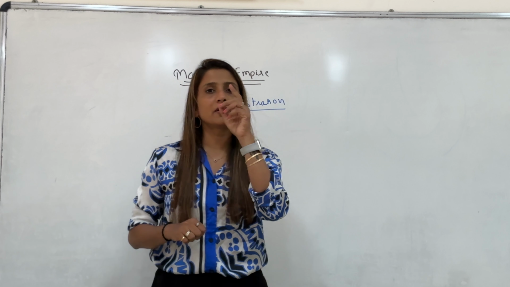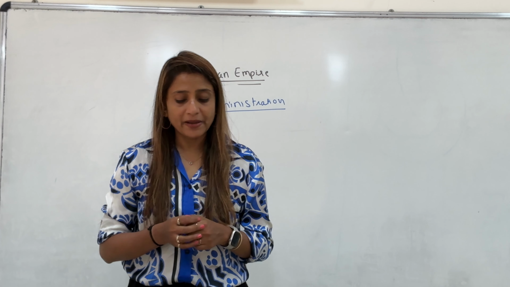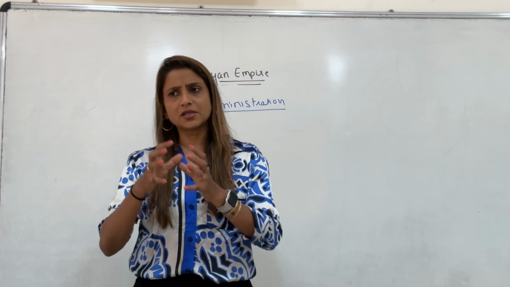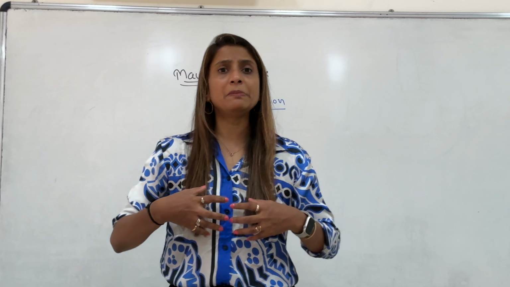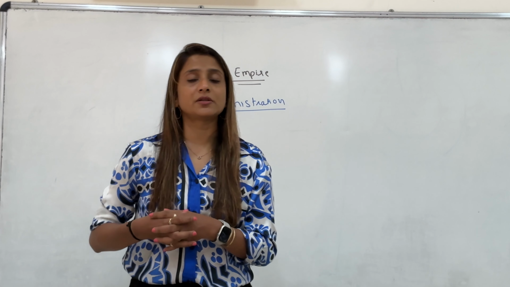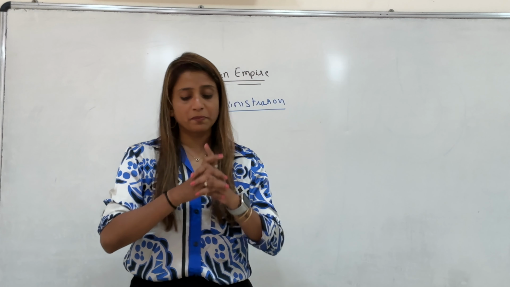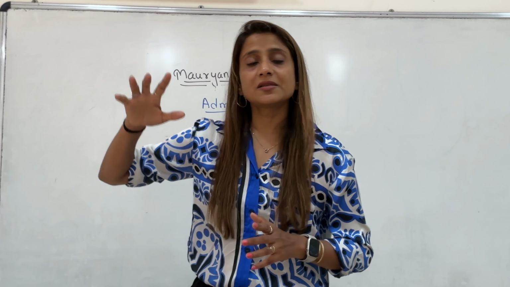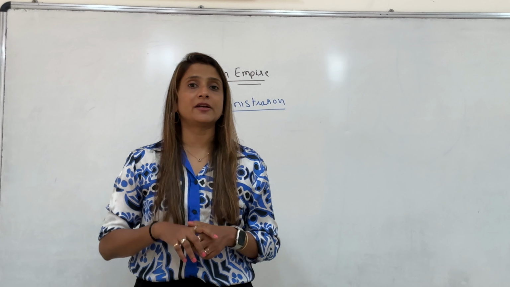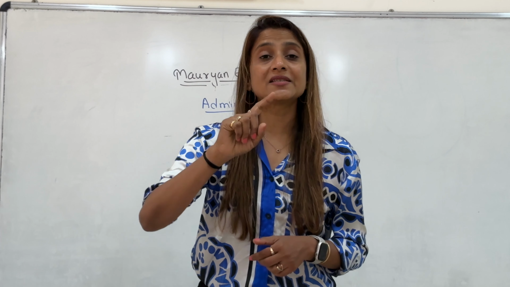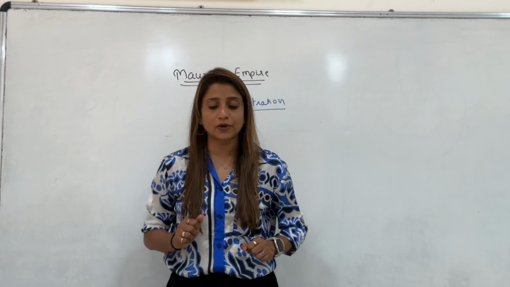So that means the Mauryan Empire's rule extended from the northwestern part of India. Also, the second Mauryan ruler was Bindusara. At the time of Bindusara, there was a place called Takshila, in the eastern side. In the province of Takshila, the people had revolted, and that revolt was crushed by Ashoka. That means the East was also with them. Also, Bindusara had defeated 16 rulers in the south of India. That shows that the rule extended to the south of India also.